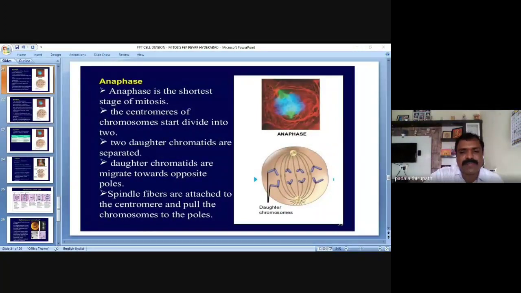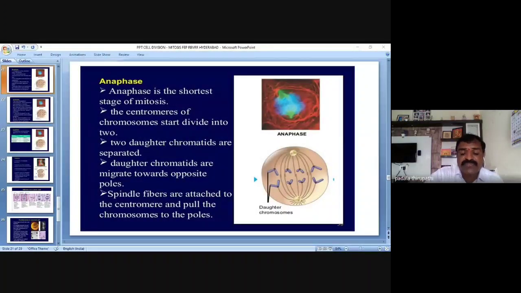The spindle fibers or microtubules are going to pull towards the opposite poles of the cell. So that's why the chromosomes divide into two daughter chromatids and they are separated.